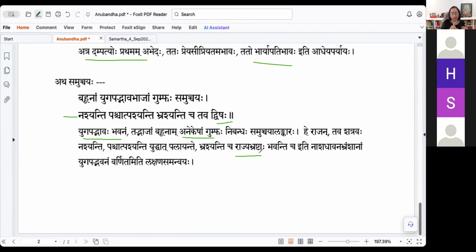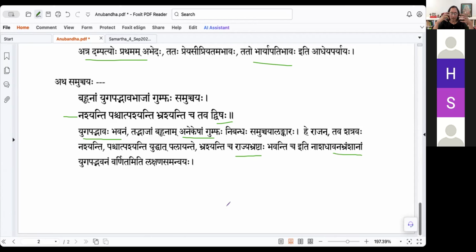Not reversal, correct. They get defeated in the yuddham, and then they turn back and see behind. In the sense, they will be looking at where to run off. So yuddhat palayante. Then, because they have run off, their rajyam has gone here. They have lost their kingdom. So rajya bhrashtaha bhavanti. They also are banished from the kingdom because they have run away from the battle. Iti nasha dhavana bramshanam. These three happen one after the other. Kramena jatanam tu. It is actually they are putting it together with the chakara. Tavadvishaha nashyanti paschat pashyanti bhrashyanti cha.